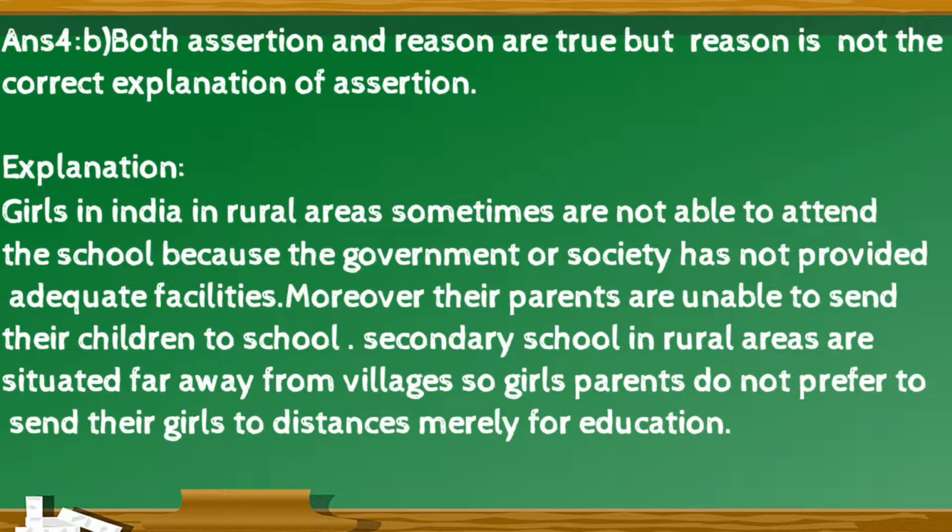The right option is B. Both assertion and reason are true, but reason is not the correct explanation of assertion. Explanation for this is girls in India in rural areas sometimes are not able to attend the school because the government or society has not provided adequate facilities. Moreover, their parents are unable to send their children to school. Secondary schools in rural areas are situated far away from villages, so girls' parents do not prefer to send their girls to distances merely for education.